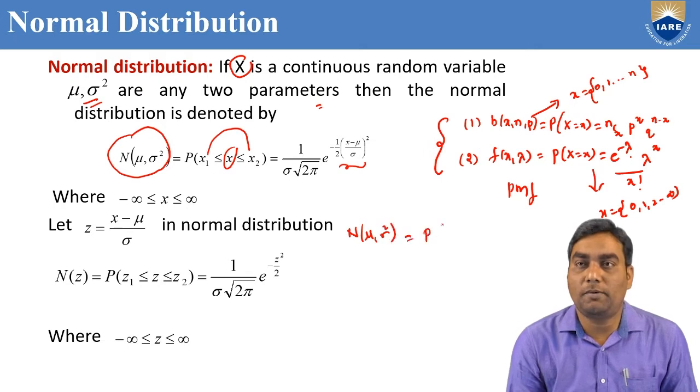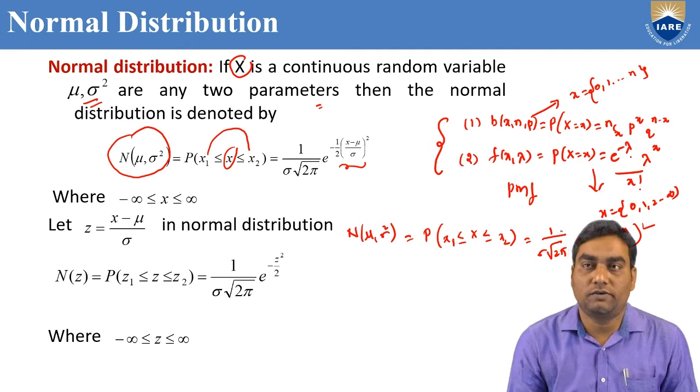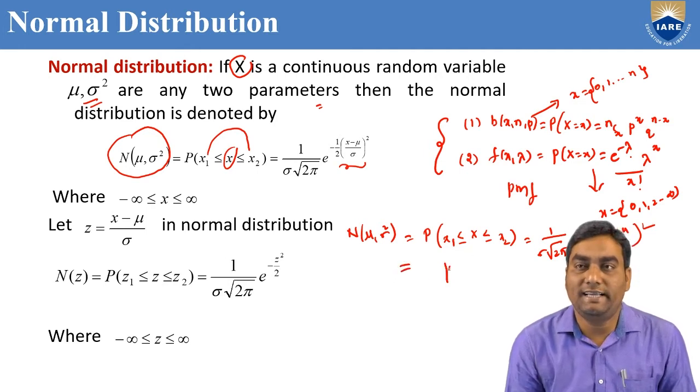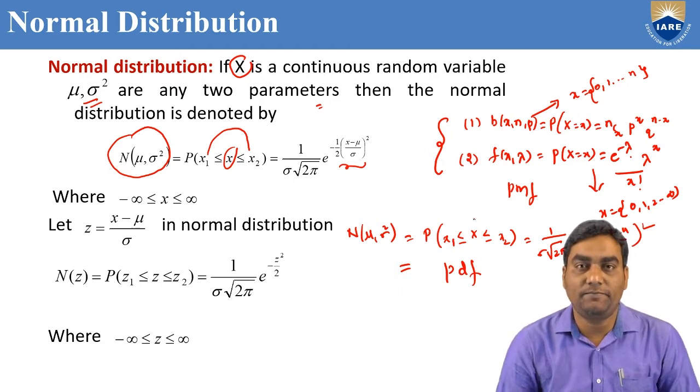To find the probability between any two real numbers x1 to x2 we use the formula 1 by sigma root 2 pi e power minus 1 by 2 into x minus mu by sigma whole square. So, this is a probability density function because we are finding probability between two real numbers. That's why x is a continuous random variable.